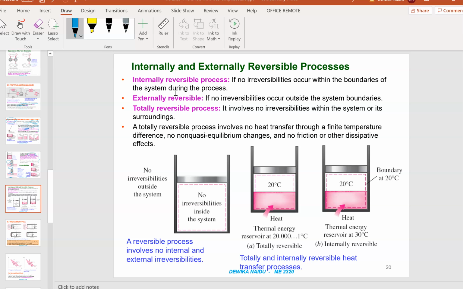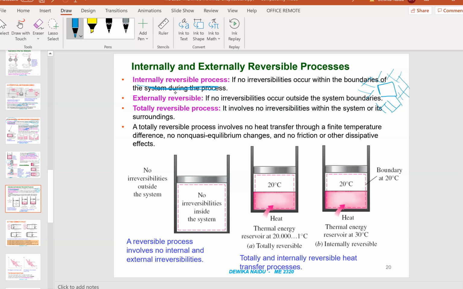There are two kinds: internally irreversible and externally irreversible. Internally reversible means there are no irreversibilities occurring within the boundary of the system during the process. You're well aware of the term boundary. Whatever happens within the boundary is known as internal, whereas external is anything outside the boundary. In your body, remember, the boundary can be your skin.